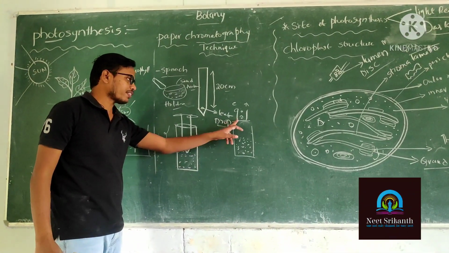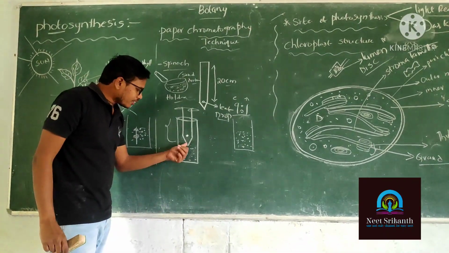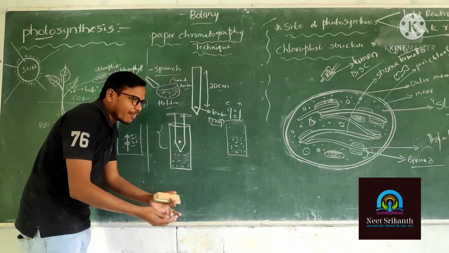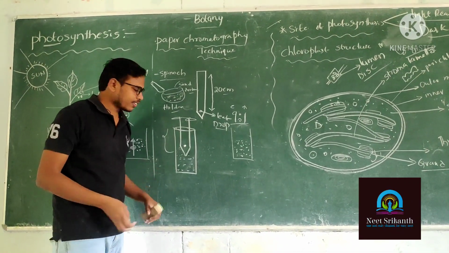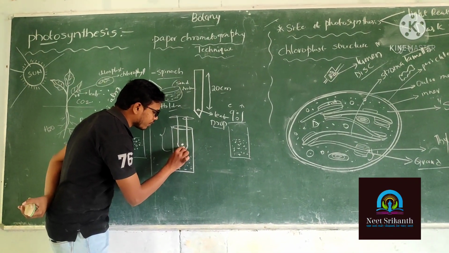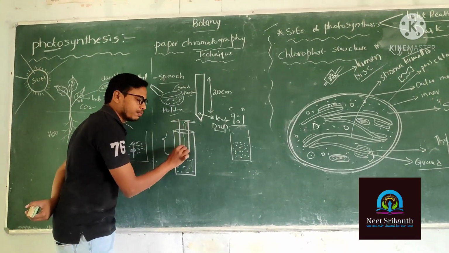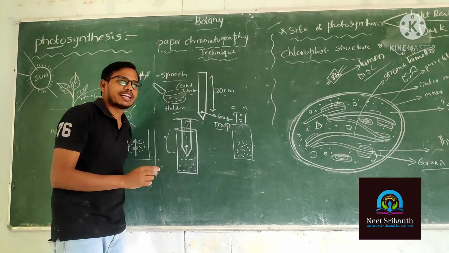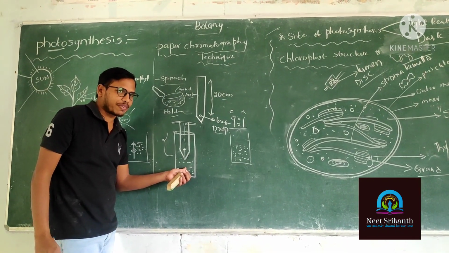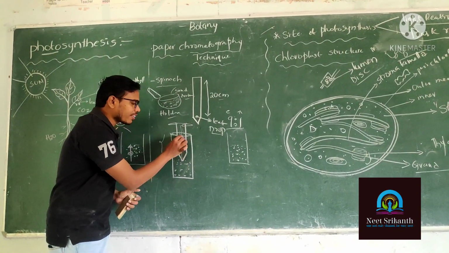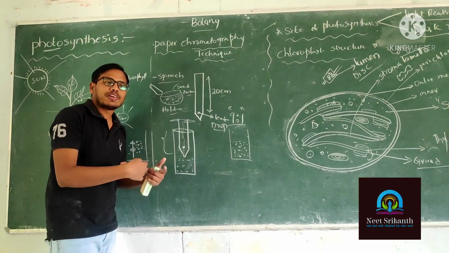Already in the jar, the solution is present in the 9:1 ratio, petroleum ether and acetone. Now the chromatography paper absorbs the solution, and the solution is going to move on the chromatography paper. What happened? The solution moves on the chromatography paper like a capillary movement.